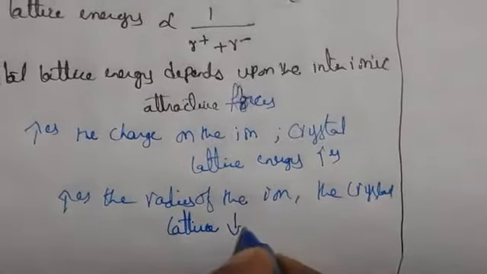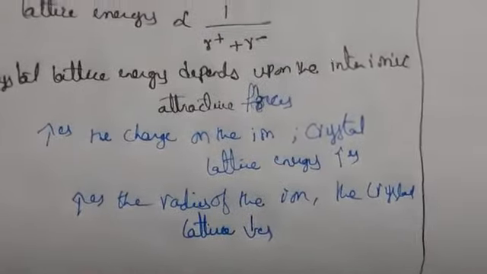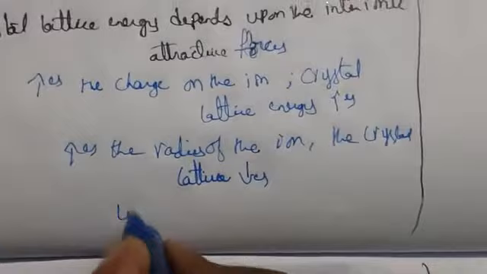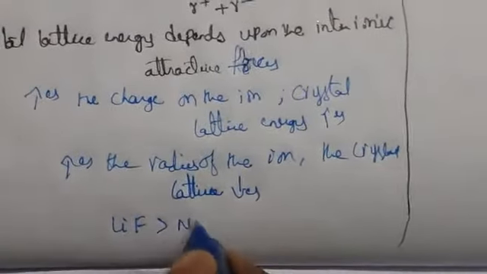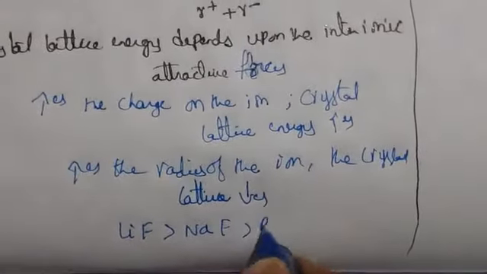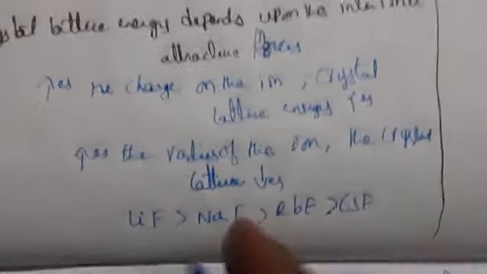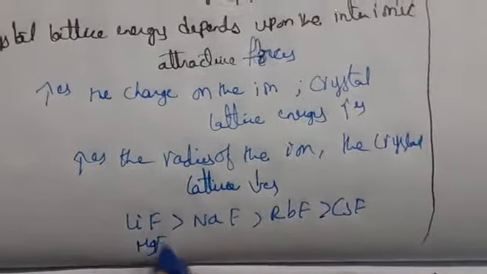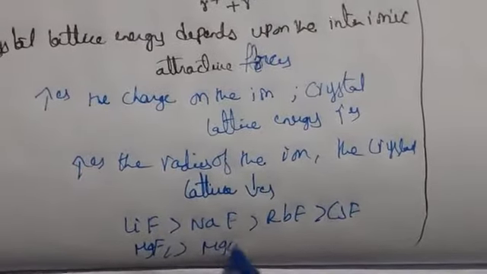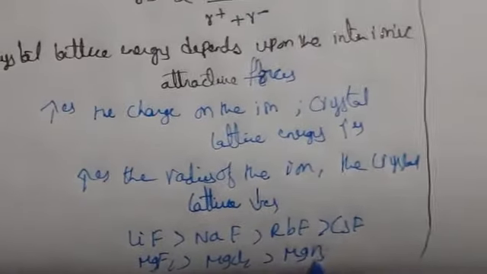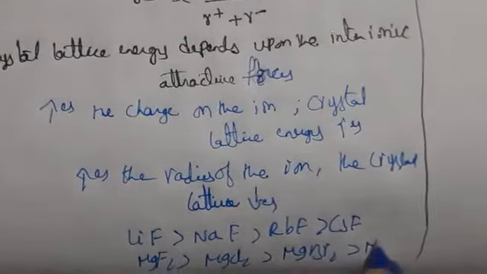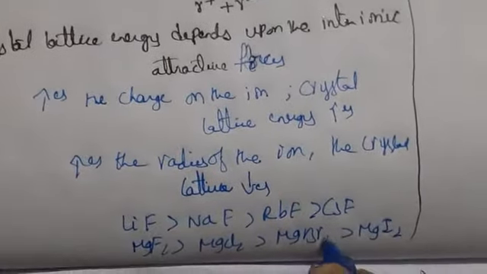So lattice energy decreases in order: lithium, sodium, rubidium, cesium, based upon their atomic numbers. Also we can take MgF2, MgCl2, MgBr2, MgI2.